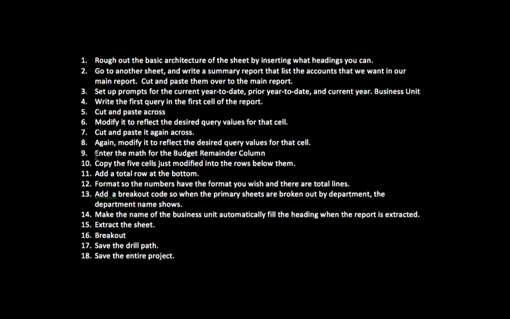Step 9 is that maybe some mathematics needs to be done. In this case, the available unused budget needs to be calculated by taking the annual budget and subtracting out the actual to date, and doing mathematics like total rows across the bottom, and number 11. And then there's formatting and extracting, and in 15 you extract it, and then you do the breakout.